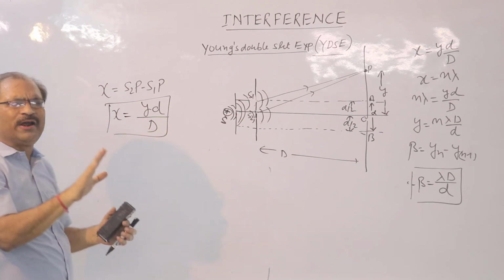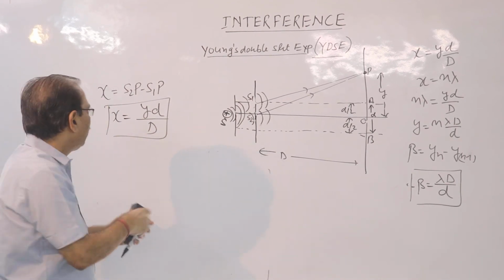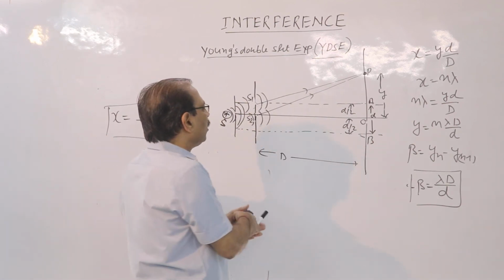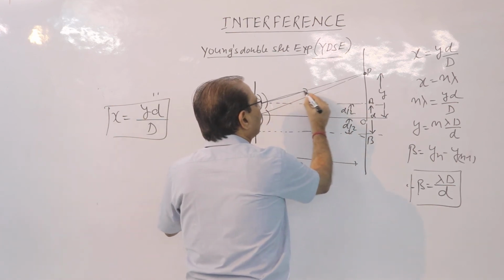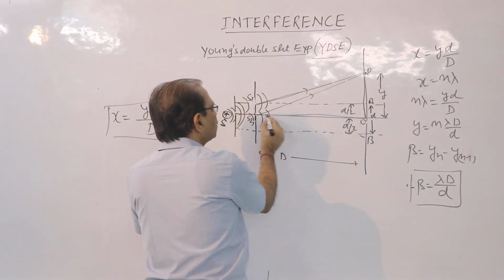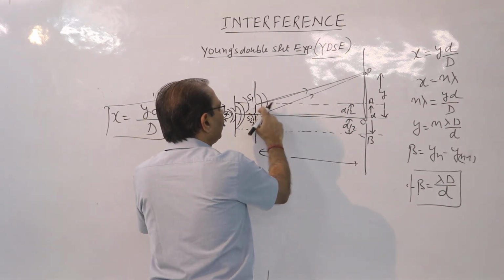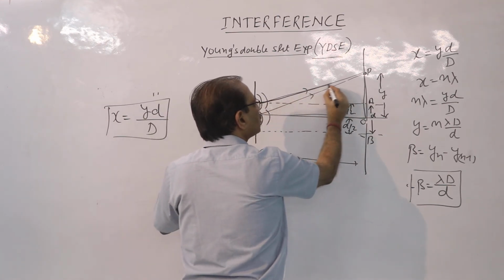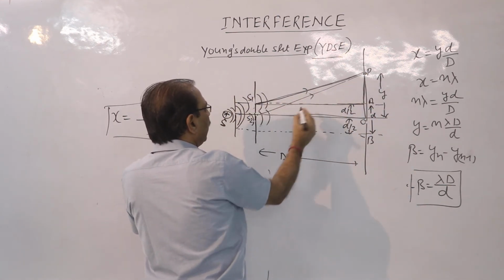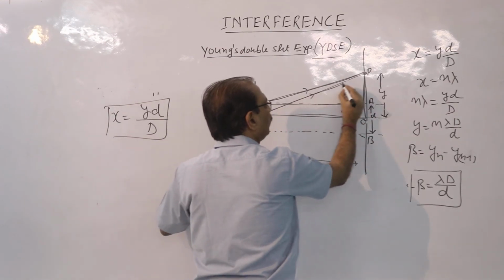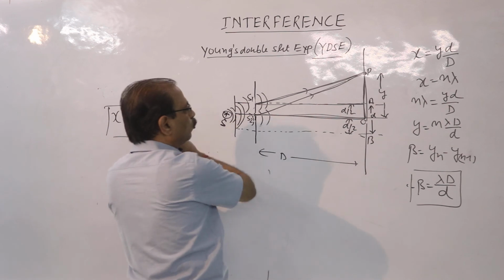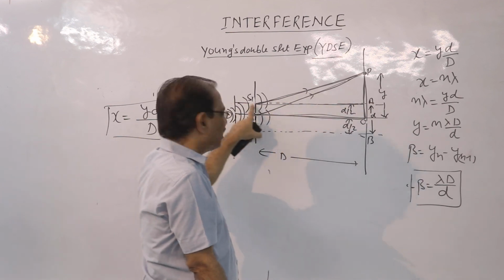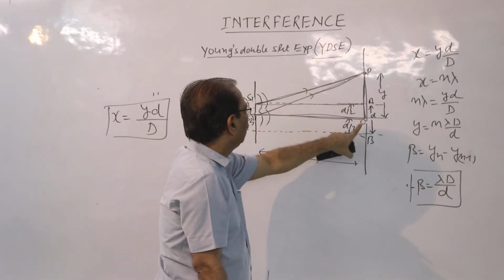I repeat, you can forget everything. Just remember forever. From the two right angle triangles, this is right angle triangle number 1, and this is going to be number 2, that is, PAS1 and POS2.